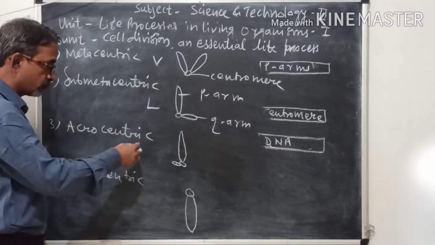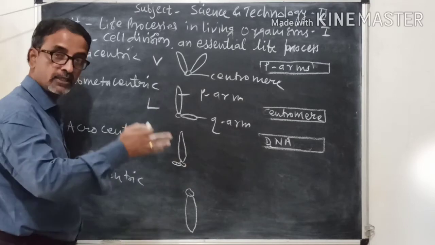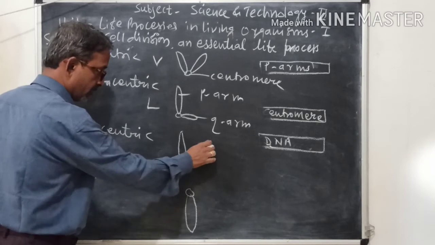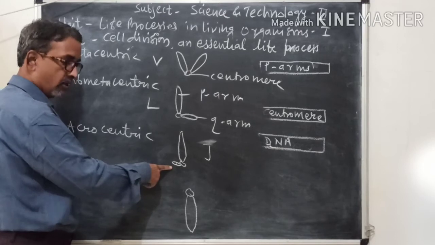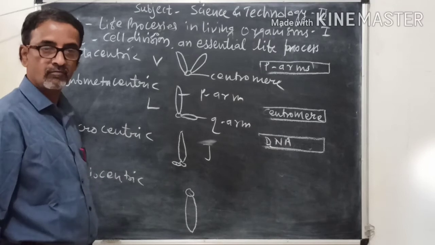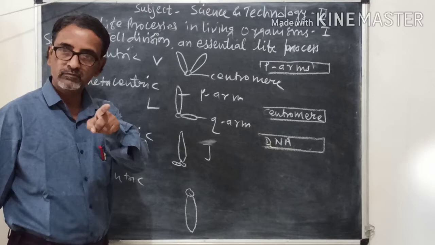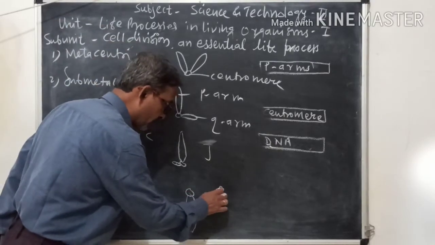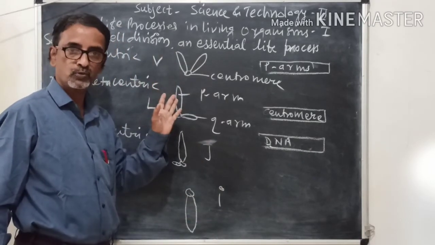The third type is where the centromere is again away from the center, and it looks like English J. Here one arm is very large, one arm is very small, and it is called acrocentric. And the last is telocentric, where there is only one arm and the centromere is present at the top. It looks like the English letter I. So these are different types of chromosomes.